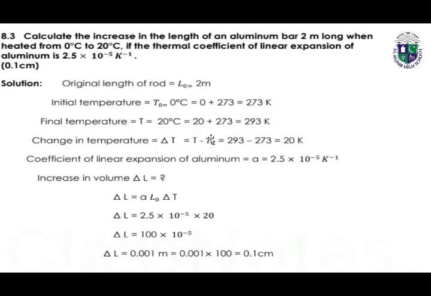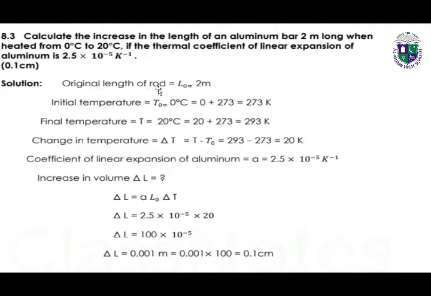Numerical problem 8.3, calculate the increase in the length of an aluminium bar 2 meters long when heated from 0 degree centigrade to 20 degree centigrade, if the thermal coefficient of linear expansion of aluminium is given, which is 2.5 into 10 to the power minus 5 per kelvin.